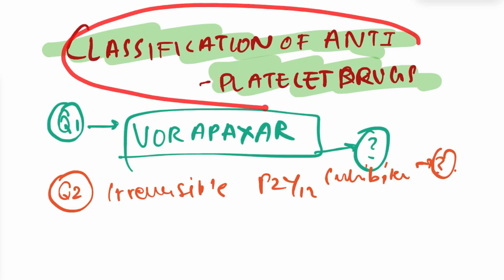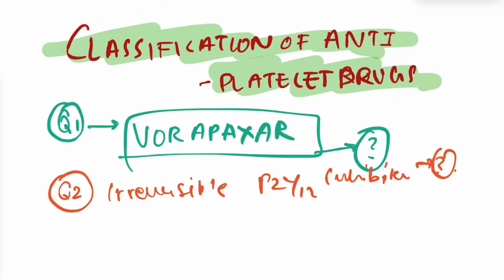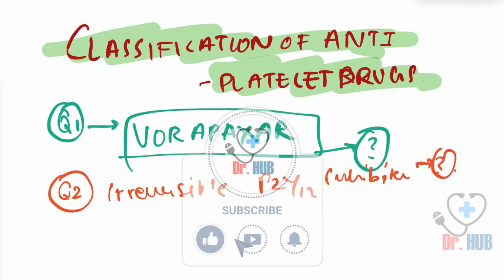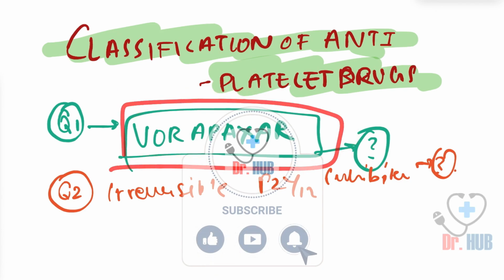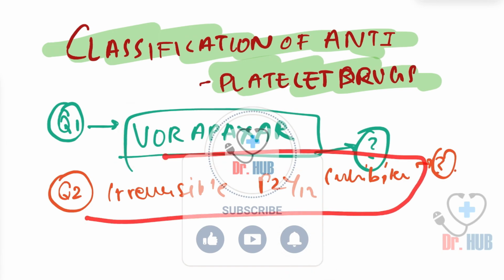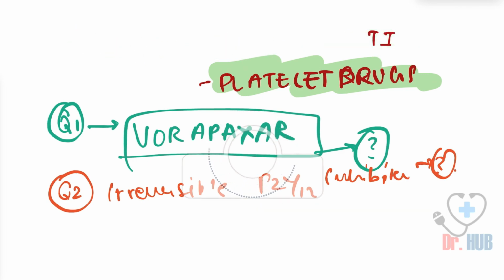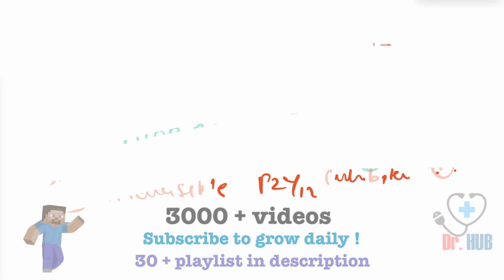We're going to look at the classification of the antiplatelet drugs. To begin with, some questions: Vorapaxar, under what classification does this come? And then name some examples of the irreversible P2Y12 inhibitors. In this video, we'll find these answers and learn in detail.